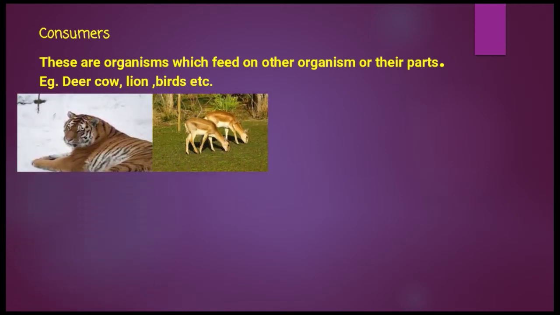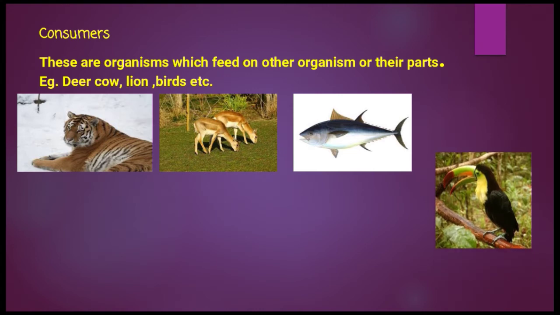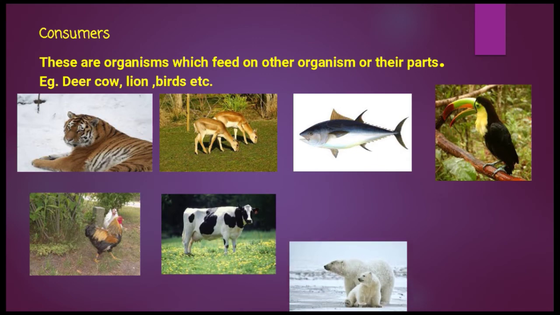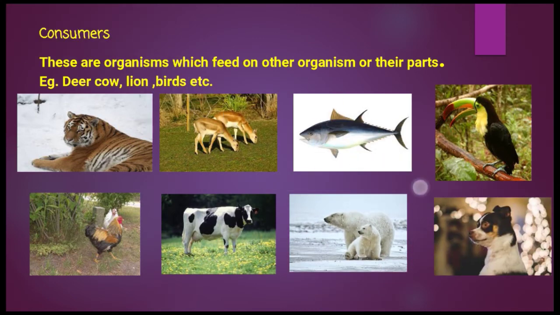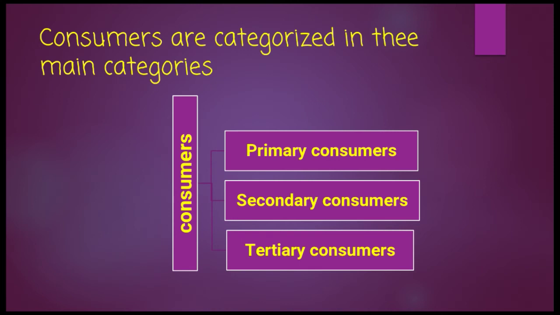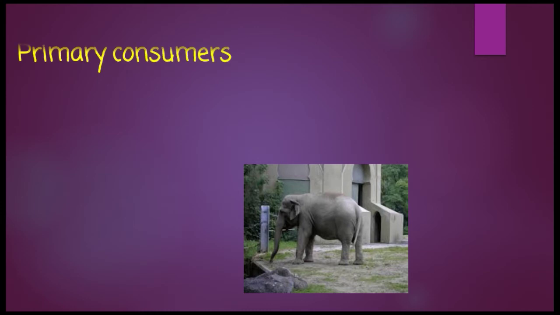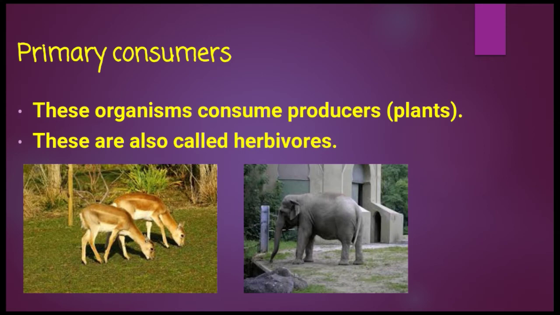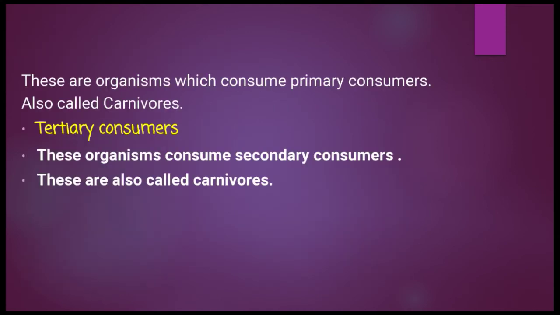So what are consumers? Consumers consume other organisms. These are organisms which feed on other organisms or their parts. Examples: deer, cow, lion, bird, fish, hen. Now consumers are categorized in three main categories. They are primary consumer, secondary consumer and tertiary consumer. Now we will study about primary consumers. Those organisms which take plants or their parts as food are primary consumers. These are also called herbivores like cow, deer, elephant.